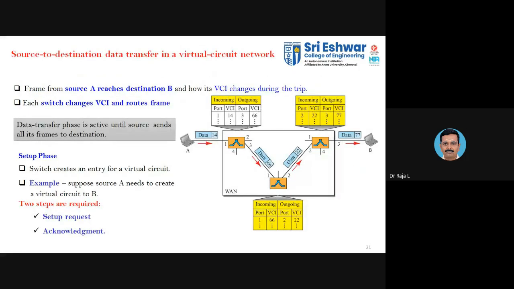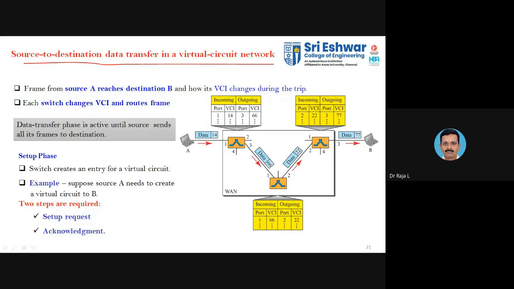So now we will be discussing in detail source to destination data transfer via virtual circuit approach. In the previous case, we had just taken a switch alone, and in that, how the entry is entered for the incoming and outgoing frames.